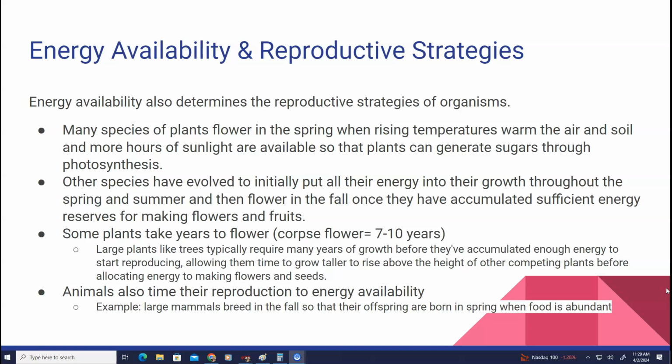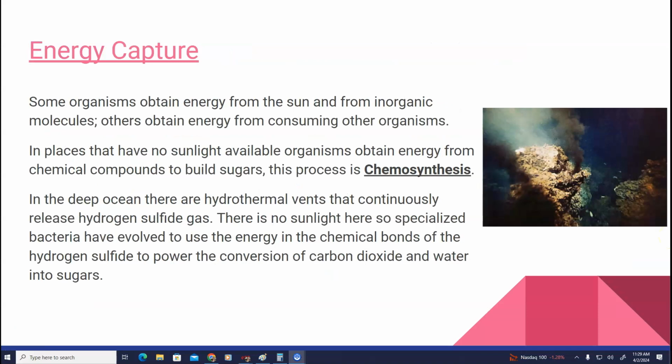Animals also time their reproduction to energy availability. So for example, large mammals breed in the fall, so their offspring are born in the spring when food is abundant. Some organisms need to obtain energy, but they don't have access to sunlight. So some organisms obtain energy from chemicals. That's called chemosynthesis. An example of this would be the hydrothermal vents deep in the ocean.